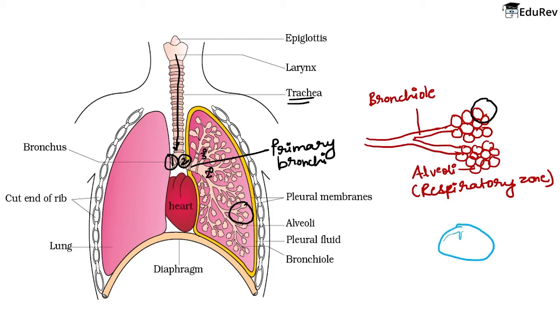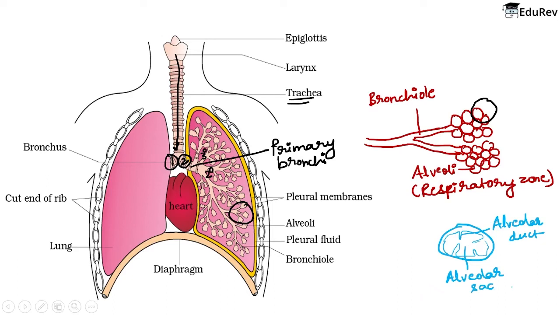Now internally, the long structures that you're seeing, which I'm drawing, these are the alveolar duct. Alveolar duct. And inside this is the alveolar sac. Alveolar sac.